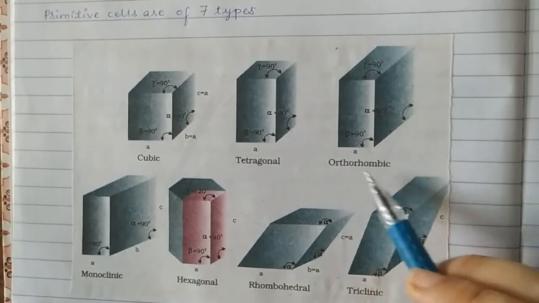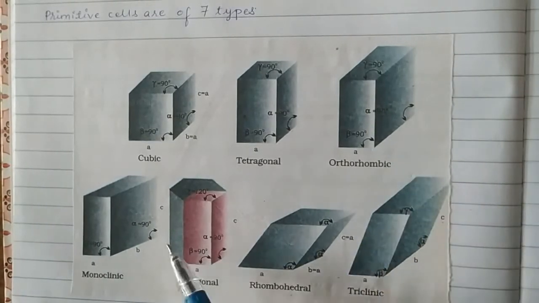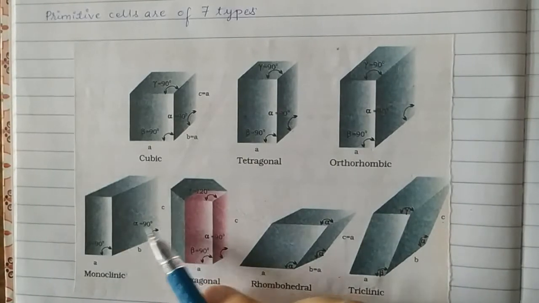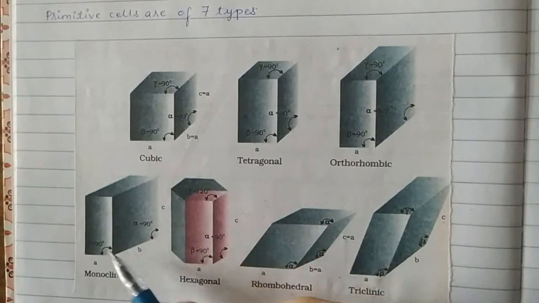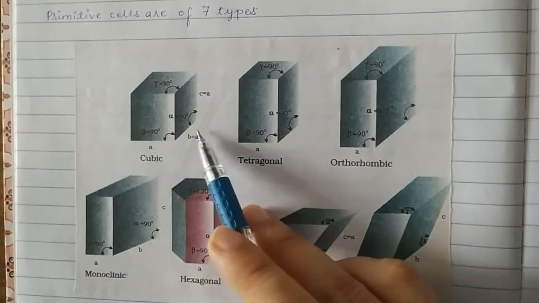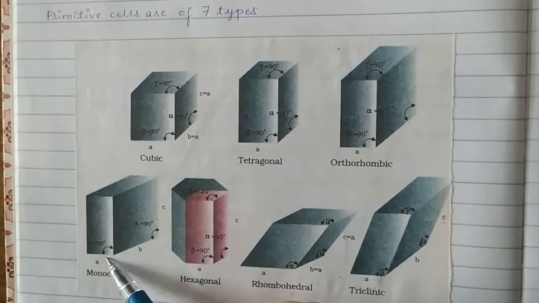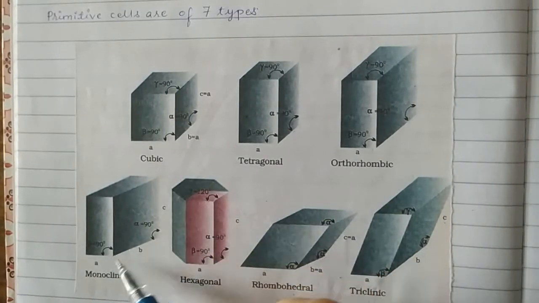Then you have monoclinic, where both these angles are 90 degrees and the sides are not equal. Here they have not mentioned any equality, which means the sides are totally not equal in length.